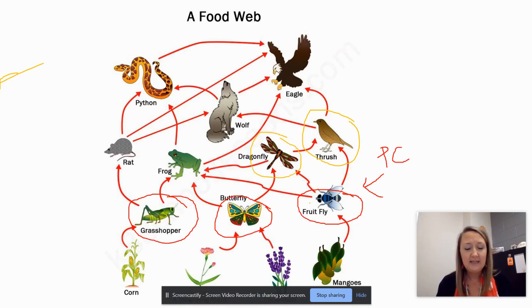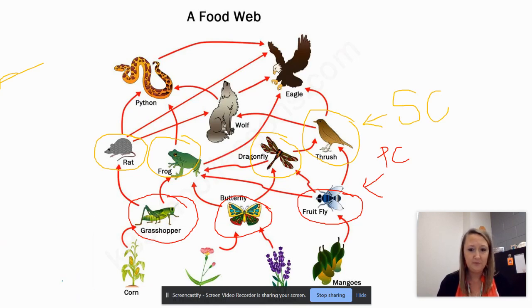If a fruit fly gets eaten by a frog, that is a secondary consumer. Now let's look at our butterfly. Our butterfly can get eaten by a dragonfly, or by a frog. Our grasshopper can get eaten by a frog. That's our secondary consumer. Grasshopper can get eaten by a rat. That also is a secondary consumer. So all the ones that are orange are secondary consumers.